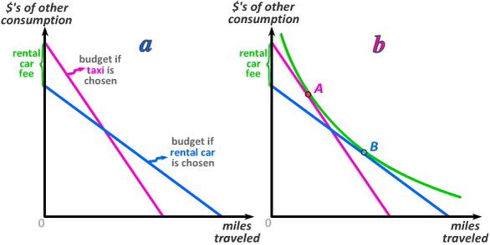My brother is therefore doing the best that he can, given his magenta budget constraint, at bundle A, while I'm doing the best that I can, given my blue budget constraint, at bundle B. Since bundle A must necessarily lie to the left of bundle B, because it lies on a steeper portion of the indifference curve, this implies that my brother will necessarily drive fewer miles on the island than I will. He will also consume more other goods on the island than I will.